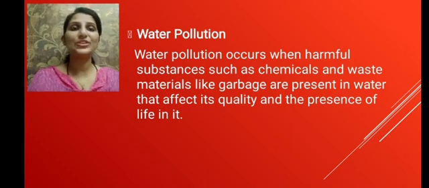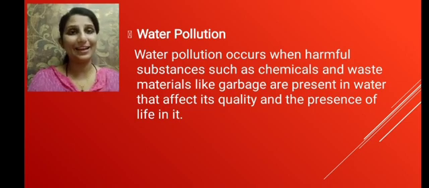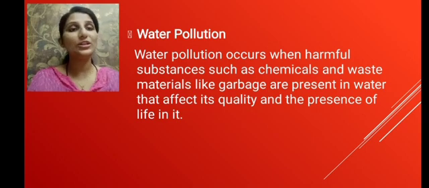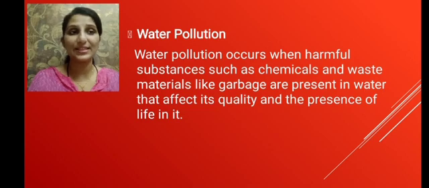The water which is playing such an immense role in our life is getting polluted and becoming unfit for use. So how can we define water pollution? Water pollution occurs when harmful substances such as chemicals and wastewaters like garbage are present in water, and thus the quality of the water is degraded, and the life present in the water is also in danger.